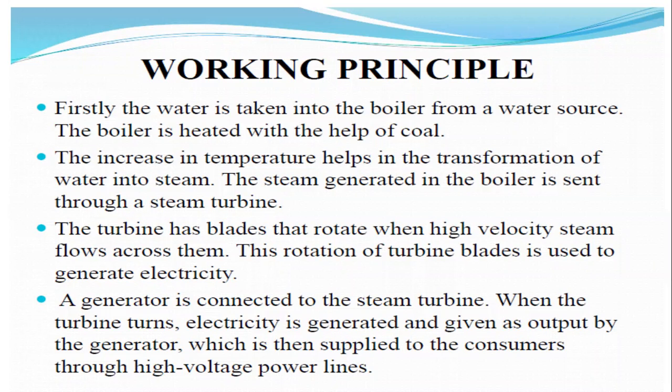The increase in the temperature helps in the transformation of the water into the steam. Therefore the steam generated in the boiler is sent through a steam turbine. The turbine has blades that rotate when high velocity steam flows across them. This rotation of the turbine blades is used in the generator. The generator is connected to the steam turbine. When the turbine turns, the electricity is generated and is given as the output of the generator, which is then supplied to the consumers.